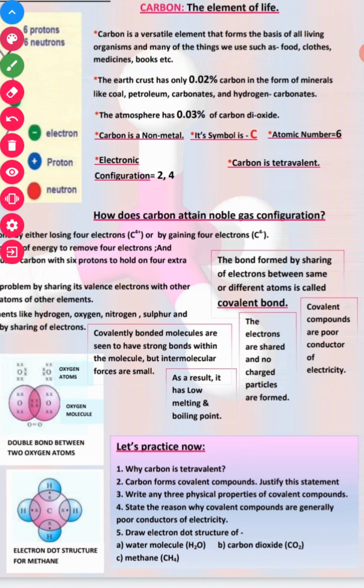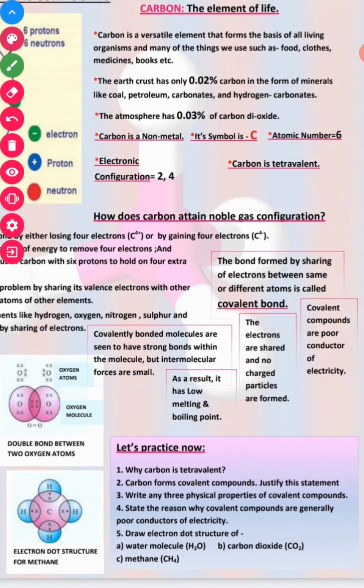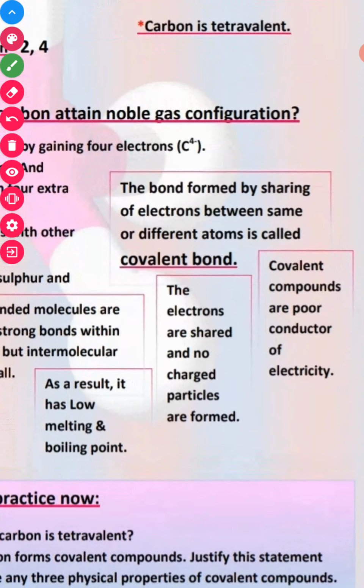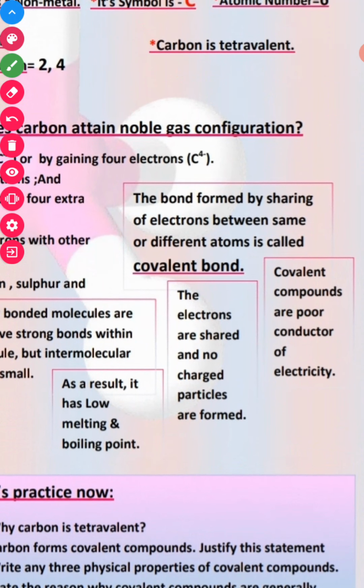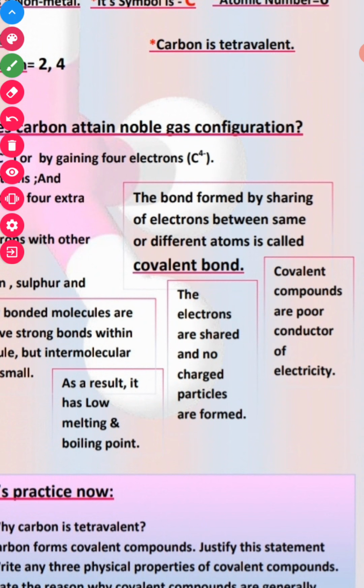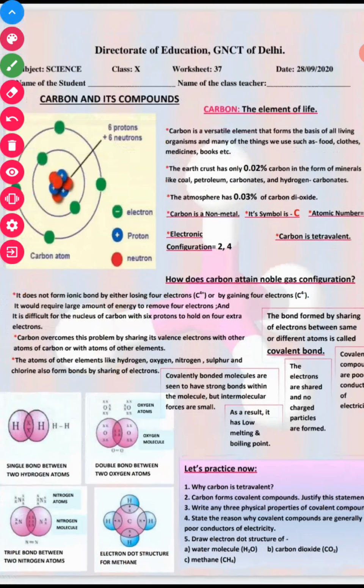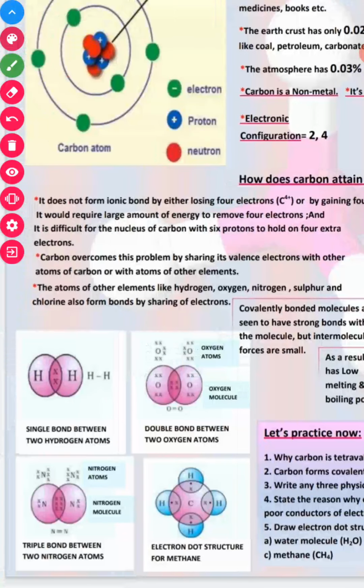Covalent molecules have strong bonds within the molecules, but their intermolecular forces are very small, so they have low melting and boiling points. Since electrons are shared, no charged particles are formed, so covalent compounds are poor conductors of electricity. Students, these are the examples of how covalent compounds are formed.